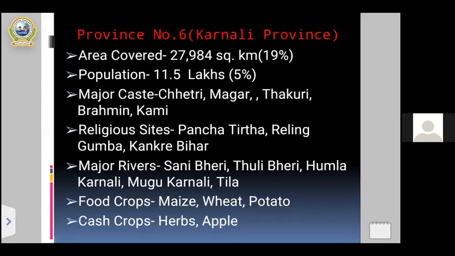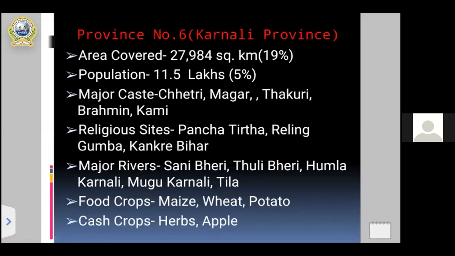Once again, I want to repeat the names of the religious places located in province number 6. These are some of the famous religious places of province number 6.